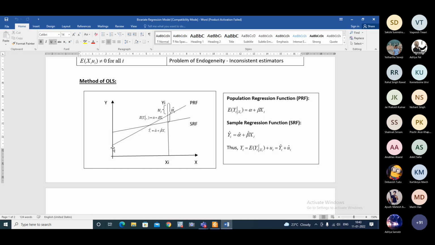We try to get their values from the sample, and to get their values, we aim at picking those values of alpha and beta for which the sum of the square of u hat is minimum. Basically, we are trying to minimize the error that we commit in the process.